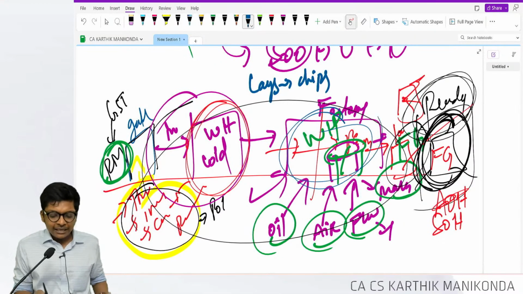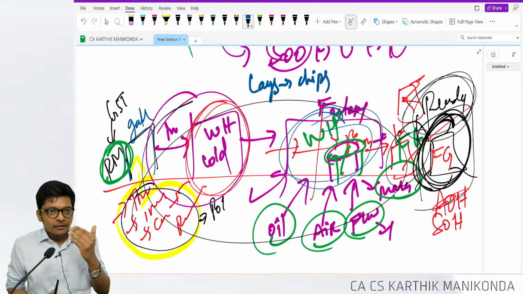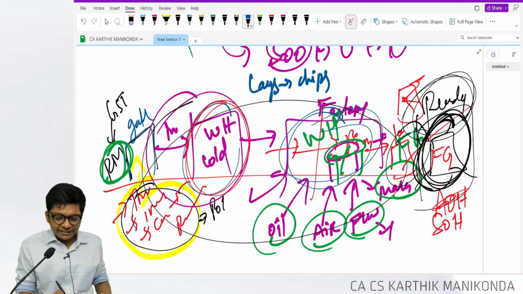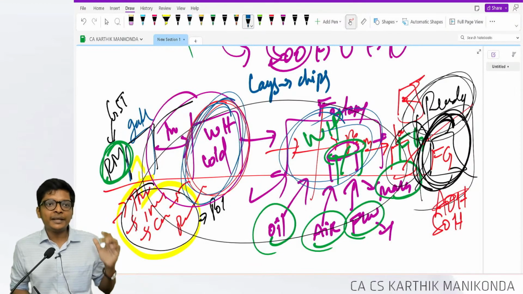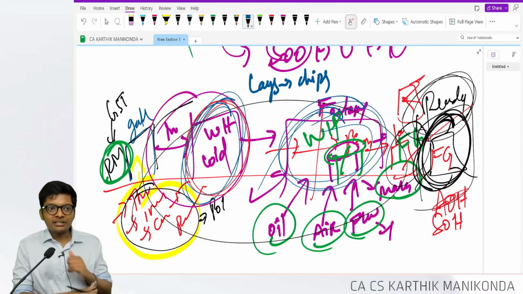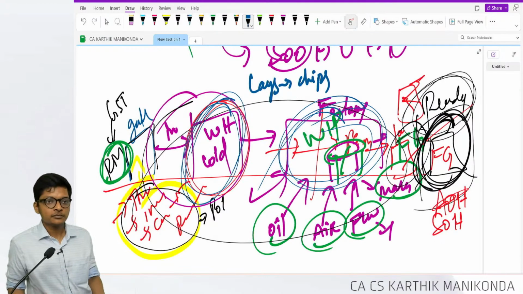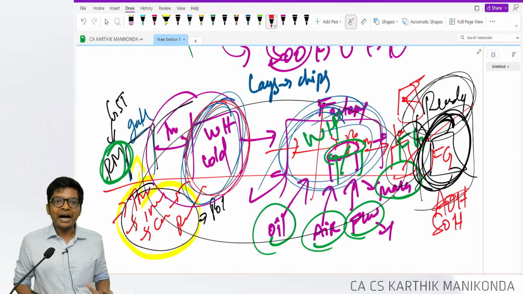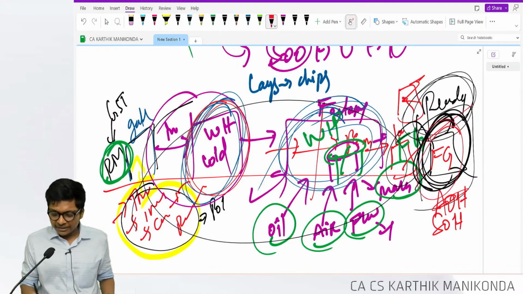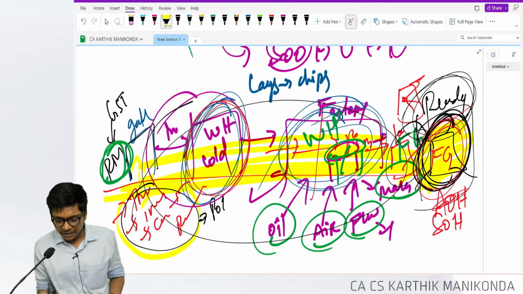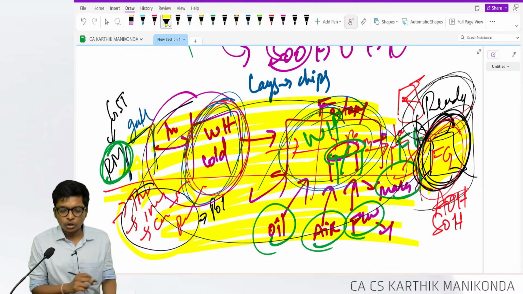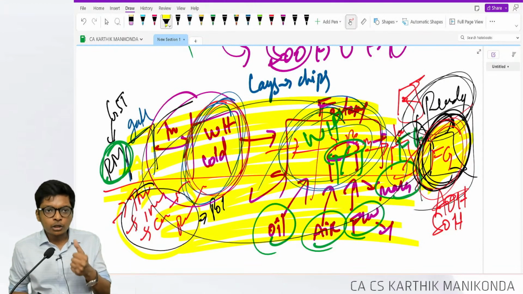Sir, what about salary paid to employees in this factory? Will be included. What about inspection charges? Will be included. What about warehouse electricity bill? Will be included. Any normal loss here will be absorbed. Whatever happens until my FG is ready, everything here is included.